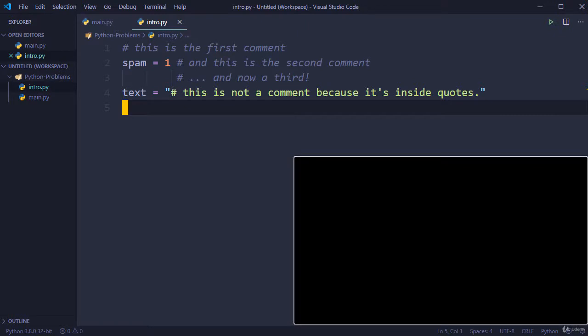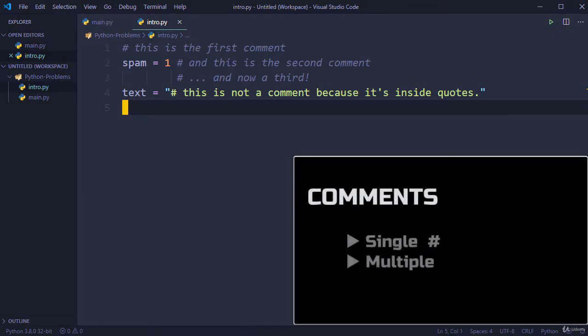There are two types of comments in the Python programming language. First, a single line comment starts with a hash character. This type can be placed before the code or at the end of the line of code to write a specific explanation.